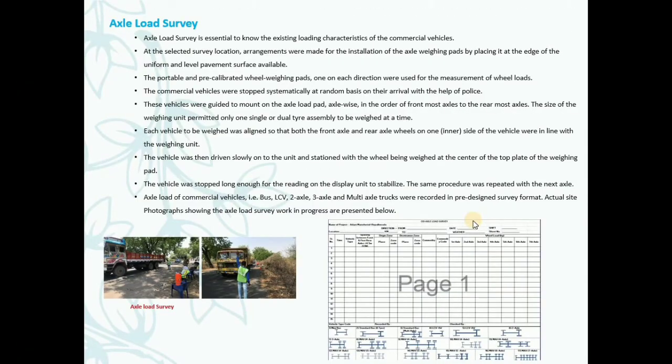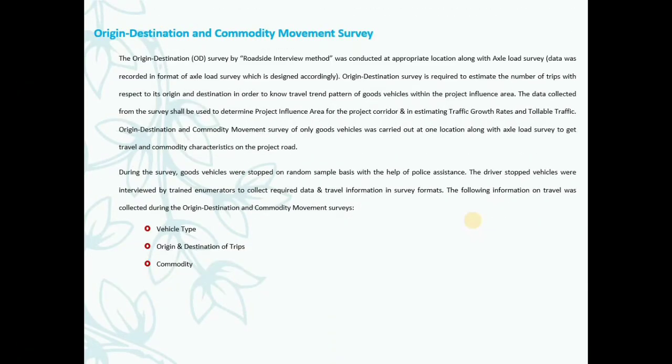Now you can go to the OD survey. OD survey by roadside interview method was conducted at appropriate location along with axle load survey. Normally, this is the industry practice. We used to carry out both simultaneously. And then OD survey is required to estimate the number of trips with respect to origin and destination in order to know the travel trend pattern of goods vehicles within project influence area.